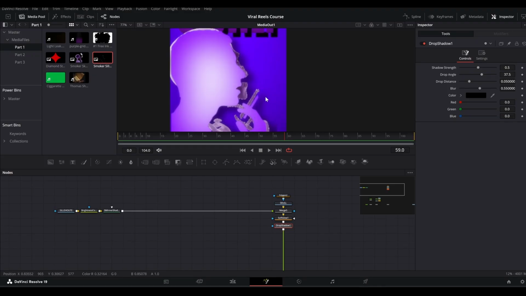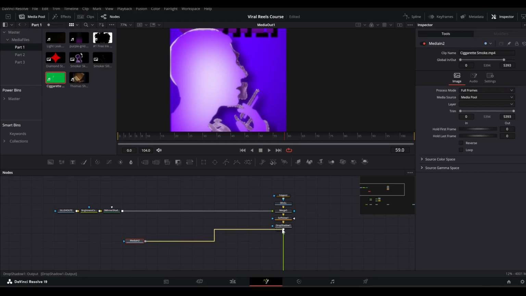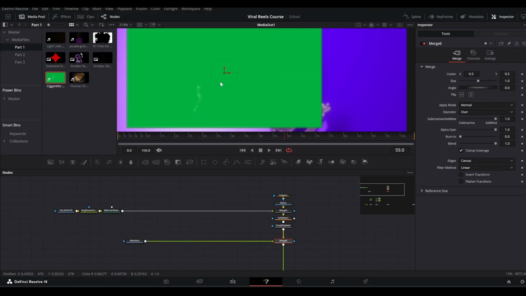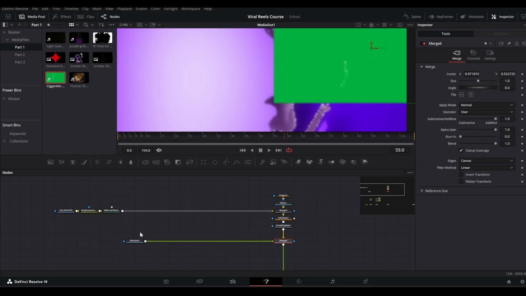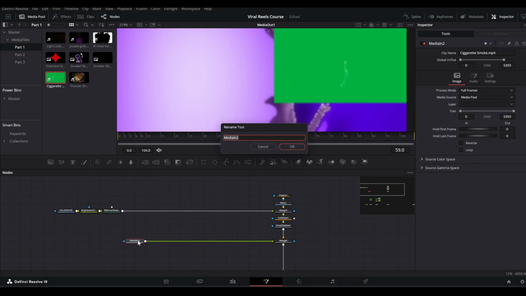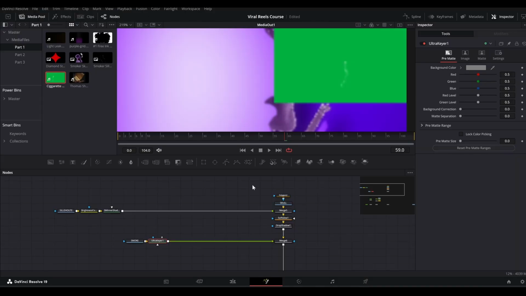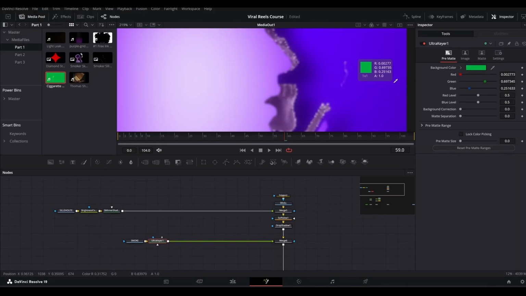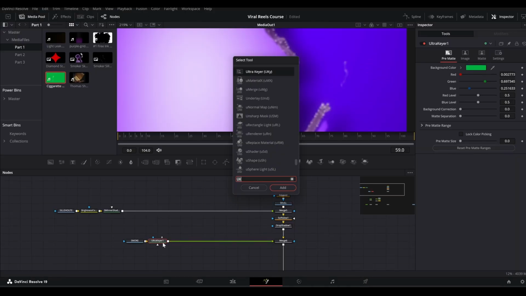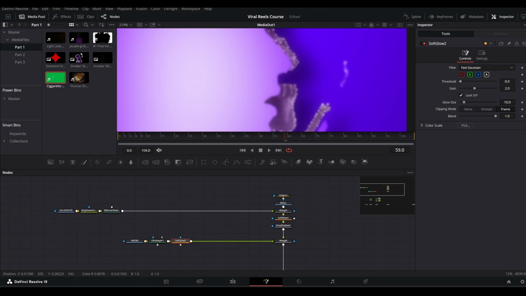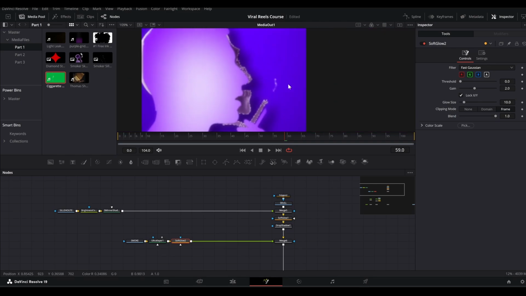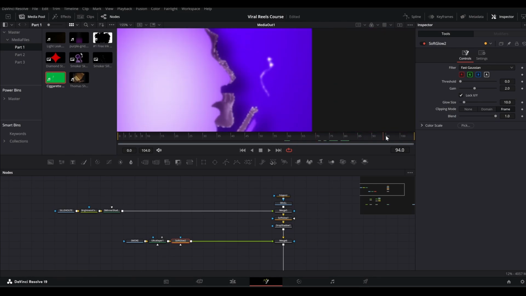And then for the cigarette, we will add a green screen of this smoking cigarette. So merge it on top here, and as you can see the smoke here, I will bring it on top of the cigarette. First let's rename it to smoke, and then add an ultra key to remove the green screen. So grab your dropper and drop it on top. And I will also add a soft glow to this as well, so the smoke is clear. All right, as you can see here.